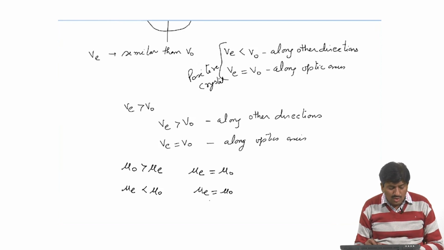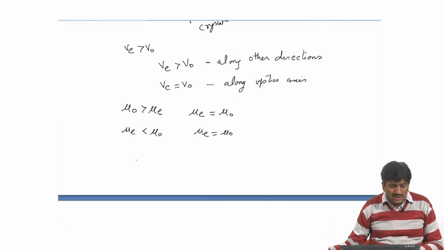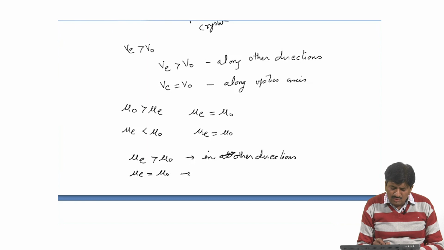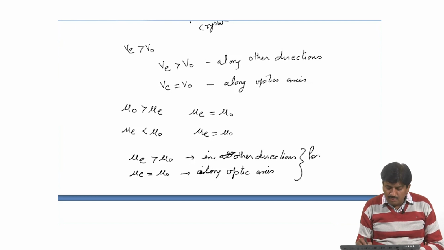And we can say that mu E is greater than mu O in other directions, and mu E is equal to mu O along the direction of optic axis.